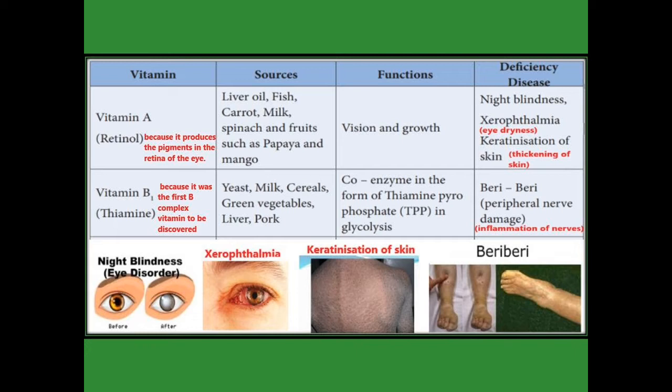What is the deficiency disease? Beriberi. What does beriberi mean? It is an inflammation of nerves. The nerves become inflamed because of deficiency of vitamin B1. It is also indicated in the picture. Please see that.